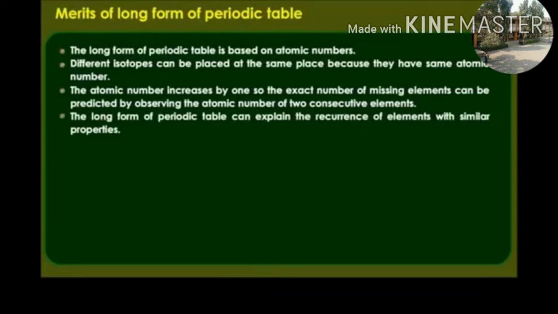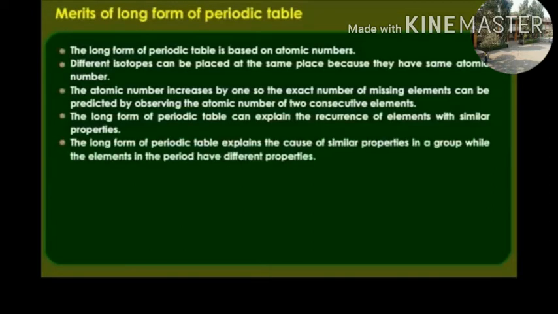The long form of the periodic table can explain the recurrence of elements with similar properties. In the periodic table, elements recur subsequently, which is explained by their similar properties. The long form of the periodic table explains the cause of similar properties in a group, while the elements in the periods have different properties.